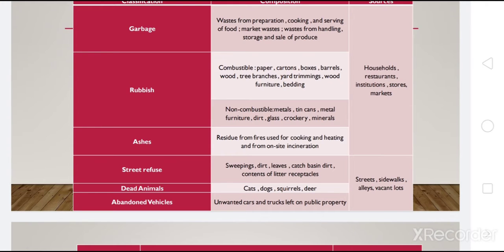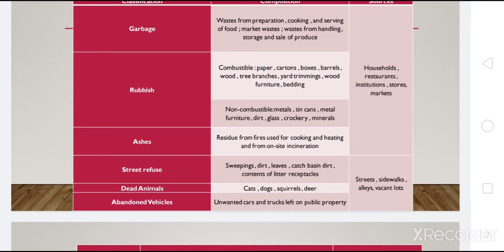Then we all see dead animals on the road. That can also be solid waste, like cats, dogs, squirrels, deer, anything hit by a vehicle or dead by any other means, which we may come across in some open lots, streets or roads.